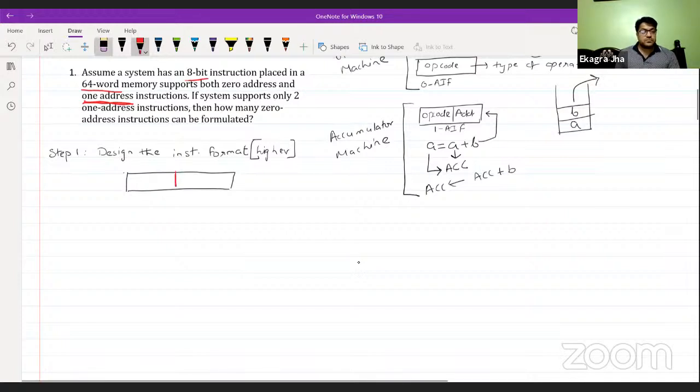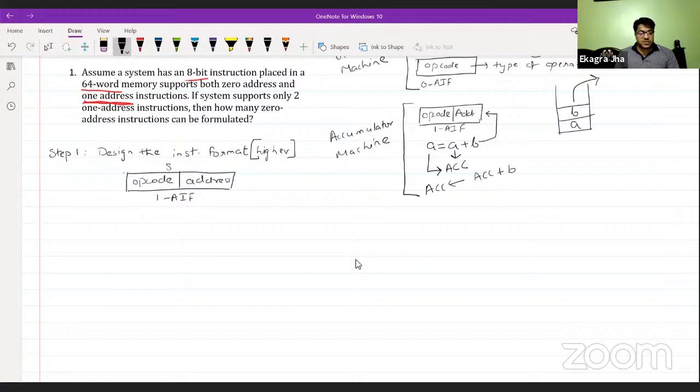So in our particular question, the higher format is the one address instruction format, which will look like this. One field is some opcode and another is some address field. We already have the length of the instruction, which is given as 8 bits.